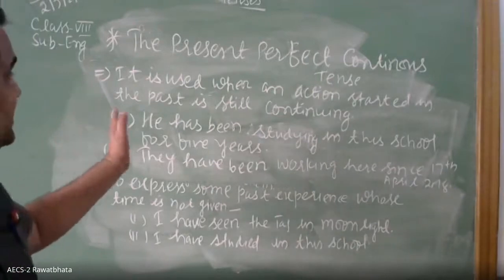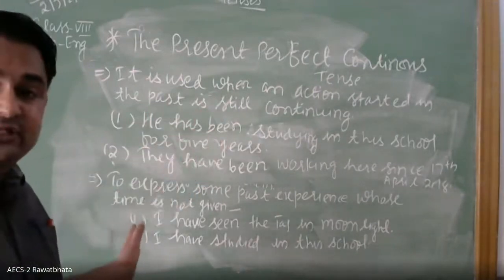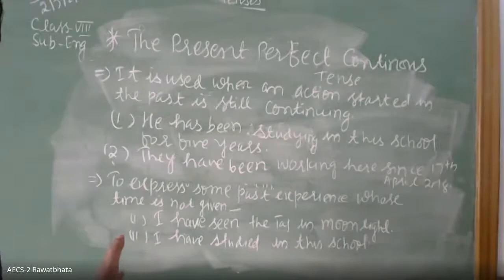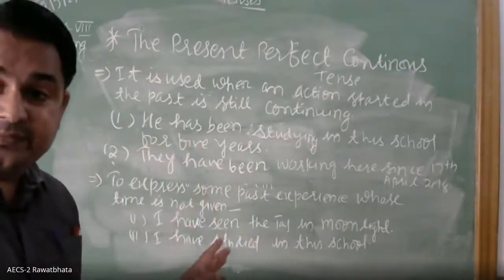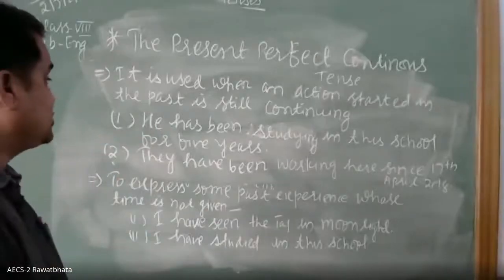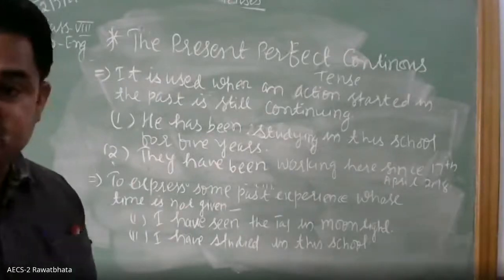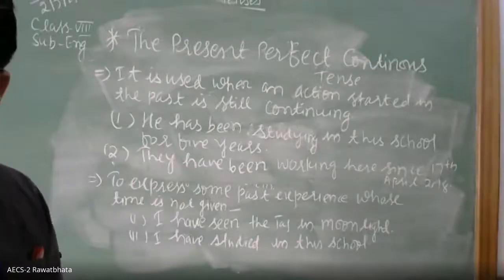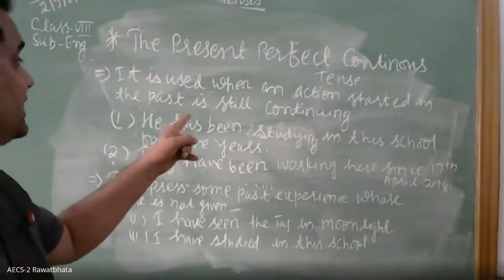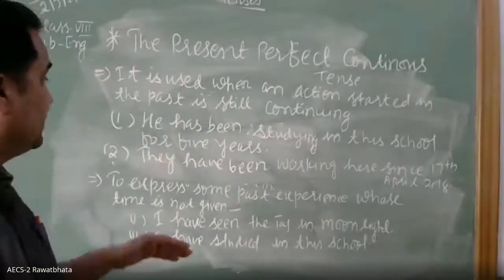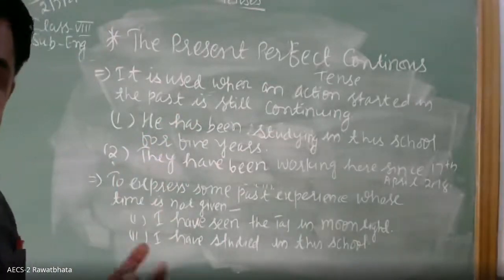So, the present perfect continuous tense is used in this situation. Okay? It is used when an action started in the past is still continuing. The example we have discussed: he has been studying in this school for 5 years. Yes, Rudra? I have explained in what situation for will be used. I have explained in what situation since will be used.